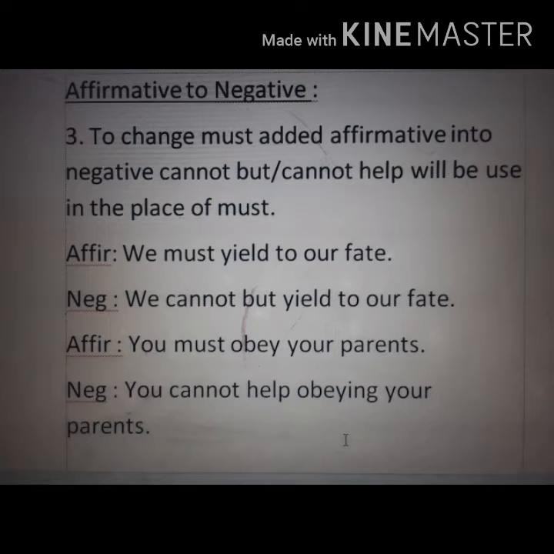Another example, we must obey our parents. You must obey your parents. You cannot help obeying your parents. In the case of you cannot help, ing will be added with the main verb. So here obey is taking ing and the sentence is you cannot help obeying your parents.